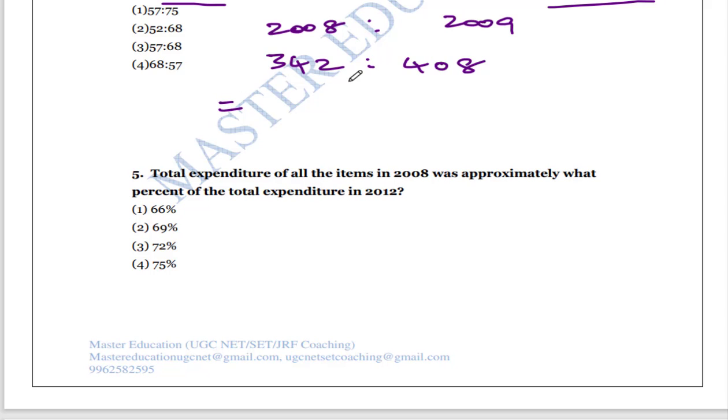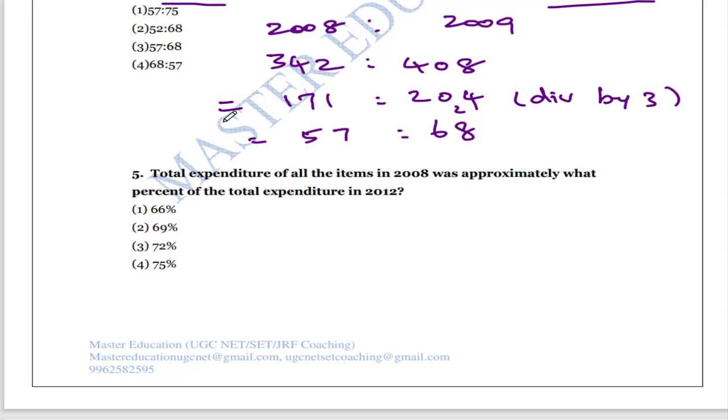408. So now just reduce it by 2. 17, 1 and 204. Again you can reduce it by 3 times, right? 5 3s are 15, 2 7 3s are 21, and then again 6 3s are 18, 2 8 3s are 24. So here I divided by 3. Okay, here I divided by 2.